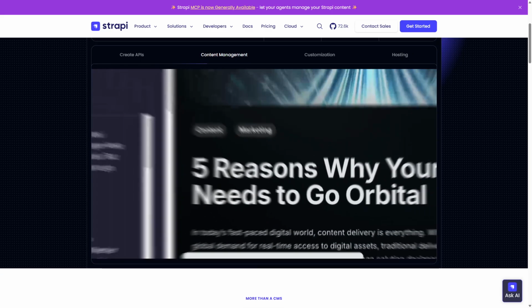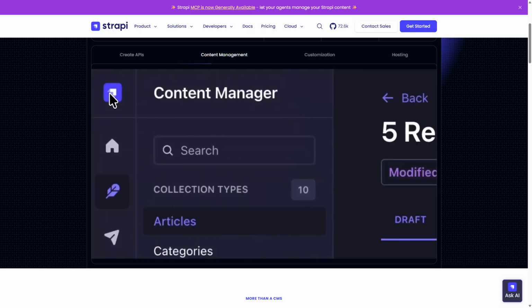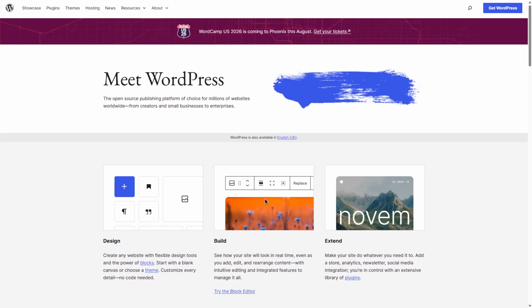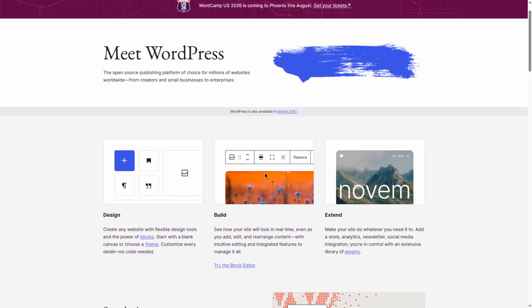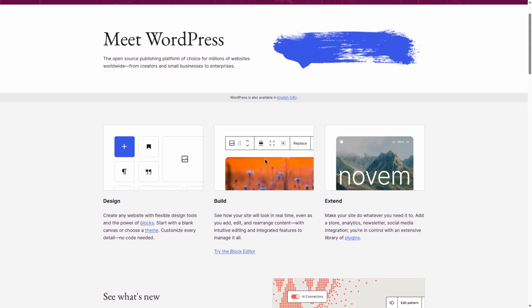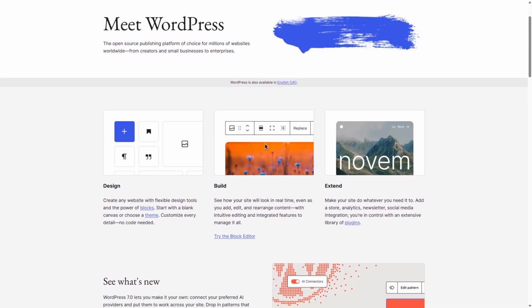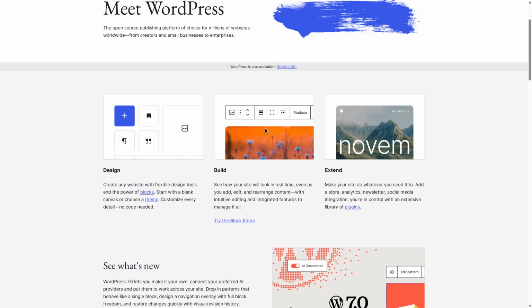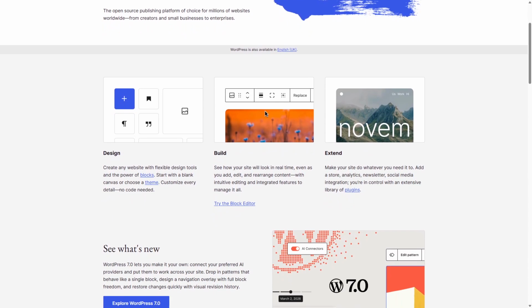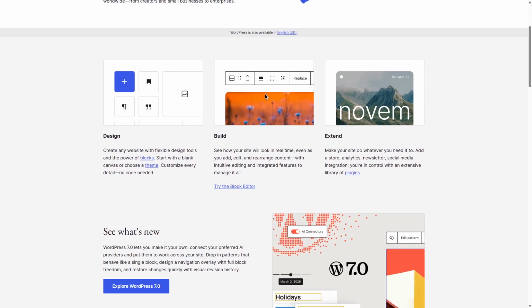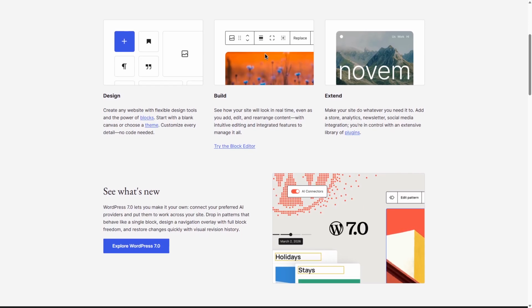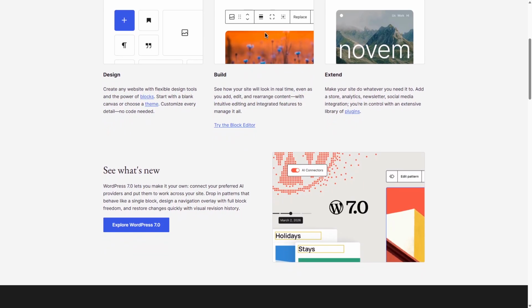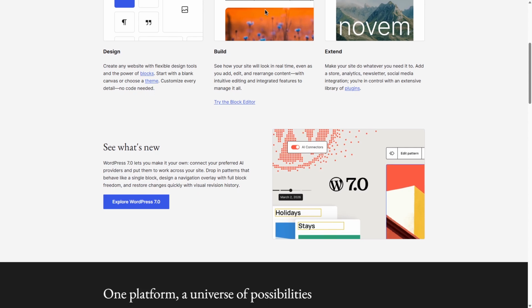WordPress, traditionally a monolithic CMS, has evolved into a popular headless CMS option through its REST API and GraphQL support. It offers a familiar interface and a huge ecosystem of plugins and themes, making content management accessible for non-technical users. WordPress works by decoupling the backend from the front end, so developers can use any technology to build the user interface while leveraging WordPress for content storage and editorial workflows.